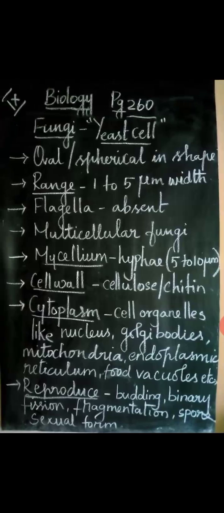It consists of a cell wall. The cell wall is made up of cellulose or chitin, which gives shape and protection to the cell. Cytoplasm is present, looking like a jelly-like substance where all the cell organelles are embedded. The cell organelles like nucleus, Golgi bodies, mitochondria, endoplasmic reticulum and food vacuoles are present. Food vacuoles are where they store the food materials.